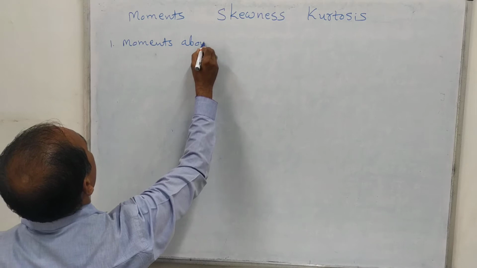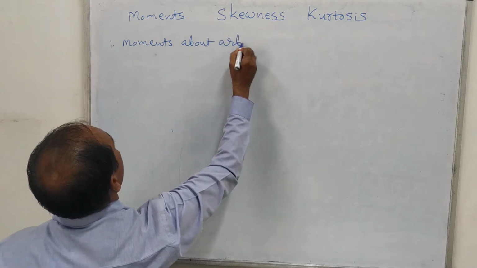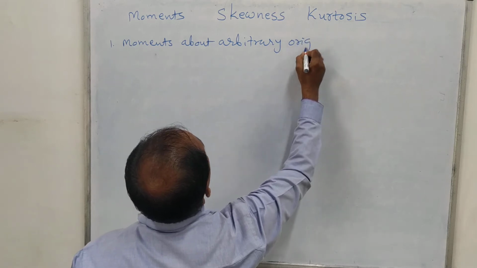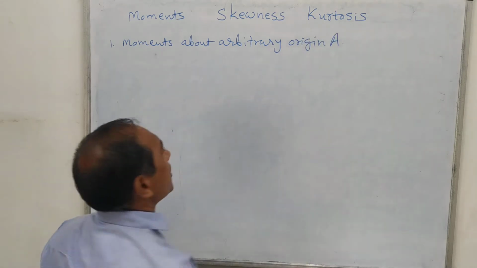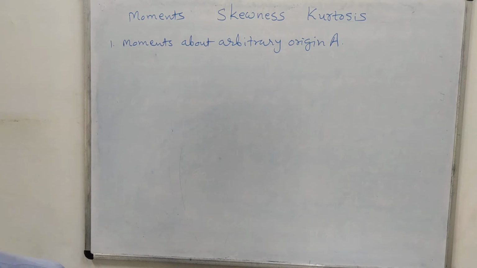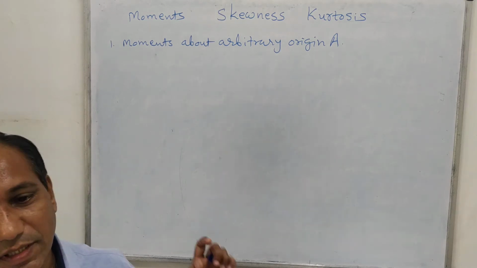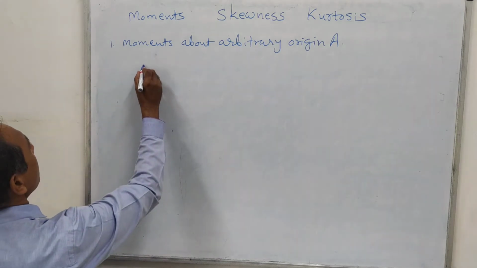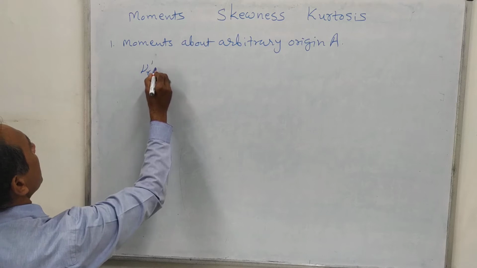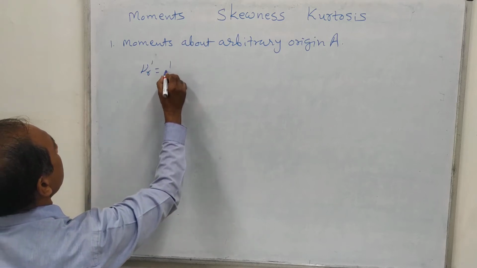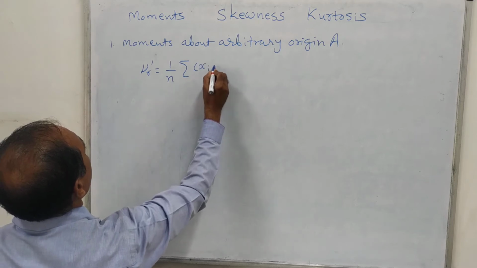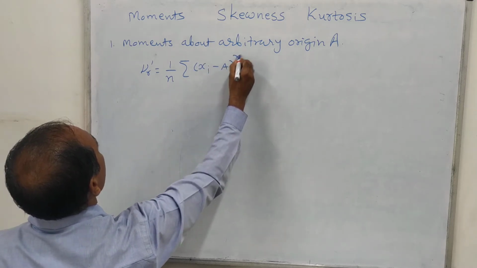about arbitrary origin A. This is very simple because we have seen how to find out standard deviation. So the formulas based on this are relevant to standard deviation. So moments we will denote by nu r dash. And this nu r dash has the formula 1 upon n sigma xi minus a whole raised to r.